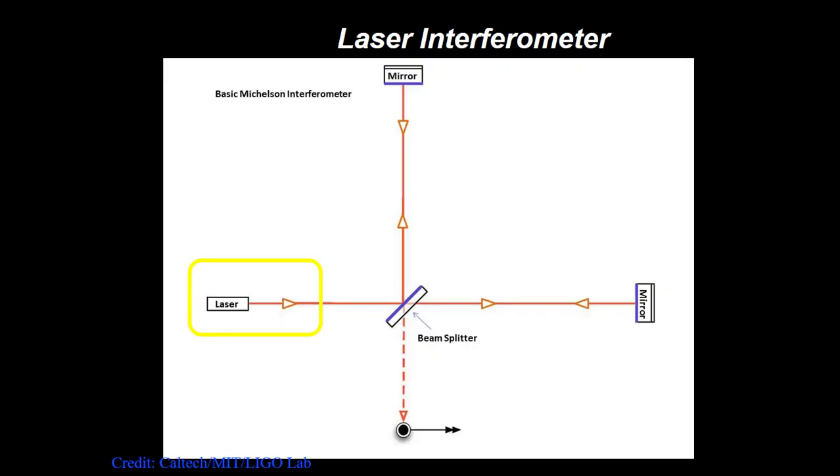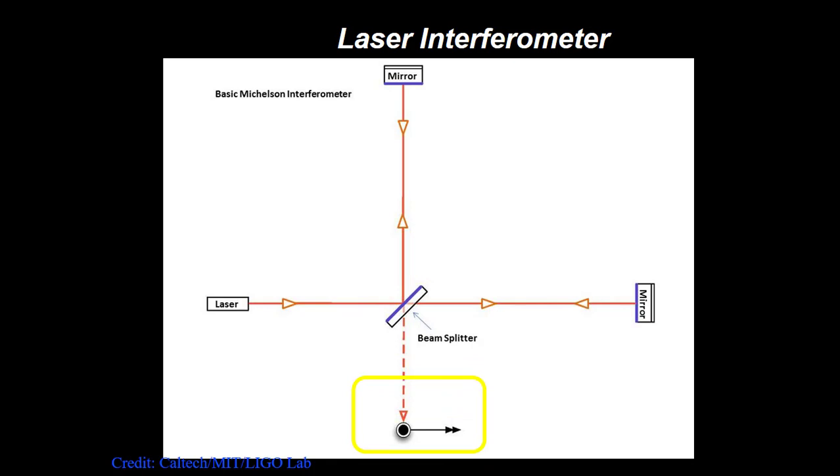Okay, so what is a laser interferometer? Well, it all starts with a laser. A laser beam passes through a beam splitter, which, as you might guess, splits a single beam into 2 identical beams. One of the beams continues on the original path while the other is deflected at a 90-degree angle. At the end of each arm is a mirror. This mirror reflects the beam back to the beam splitter where the two beams merge back together.